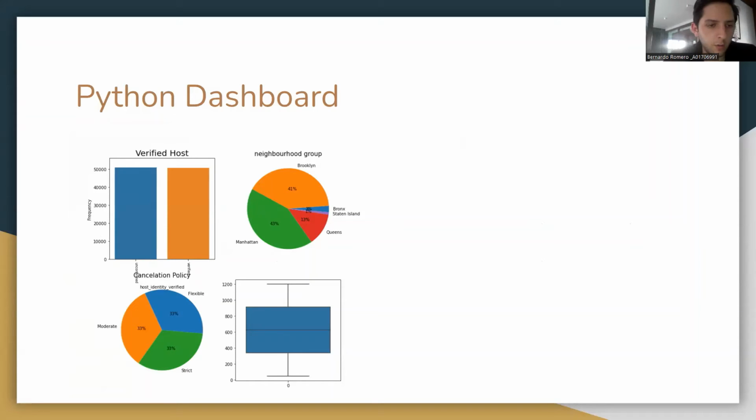Verified hosts. In other words, we can see it's pretty even, the verified and the unconfirmed hosts, and that's the bar graph. We can see it's about 50,000 each, and then we would go to the first pie chart. It would be neighborhood group.